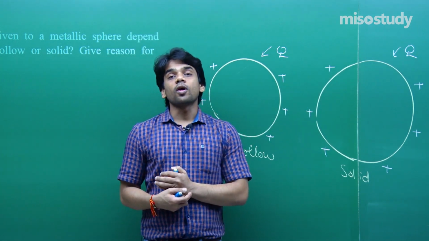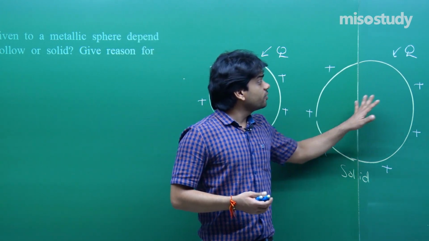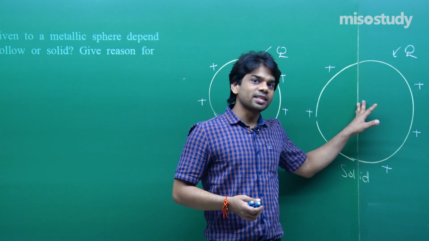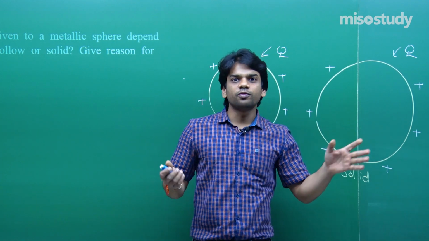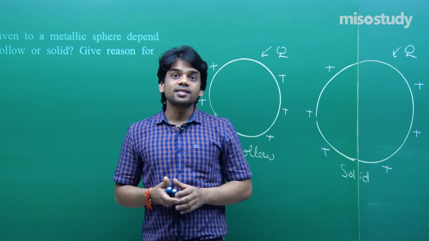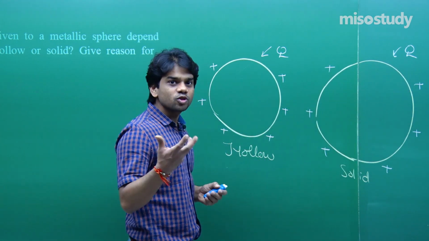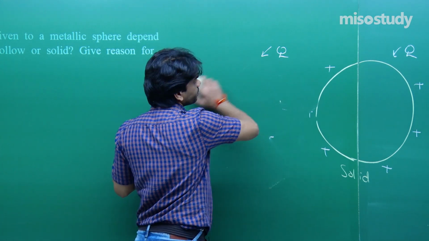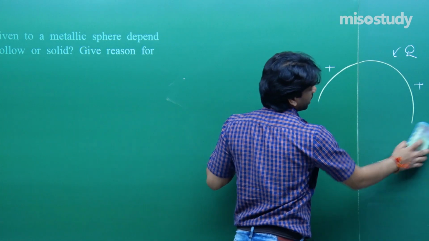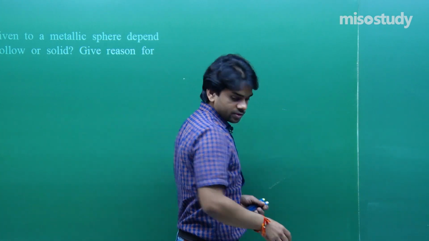Why is that so? Because under static condition, in a conductor, if charges come inside, electric field will start existing inside and charges will flow freely inside the conductor. That's not feasible, that's not possible. Hence, charges always reside on the surface. It will never come inside because there is no field existing inside the conductor. That's the reason behind this, that charges always reside on the surface.